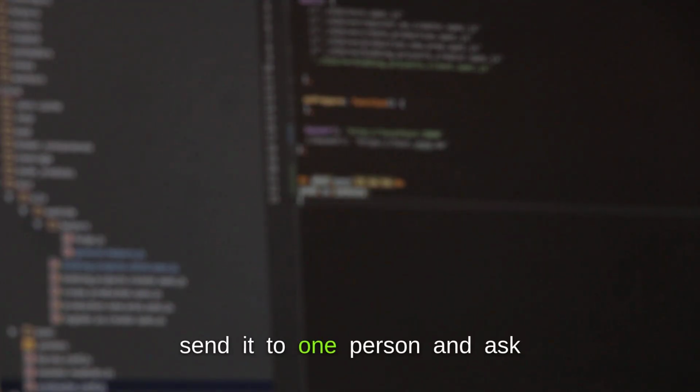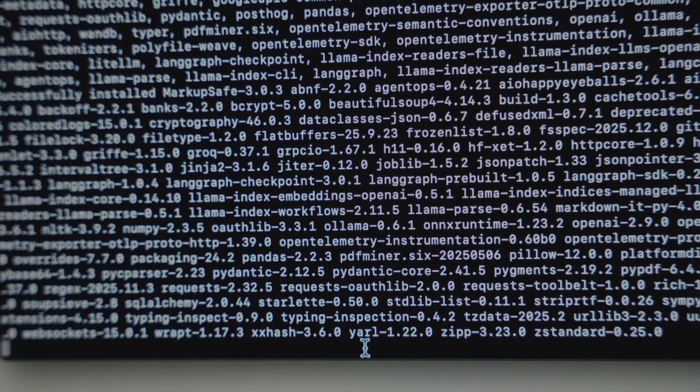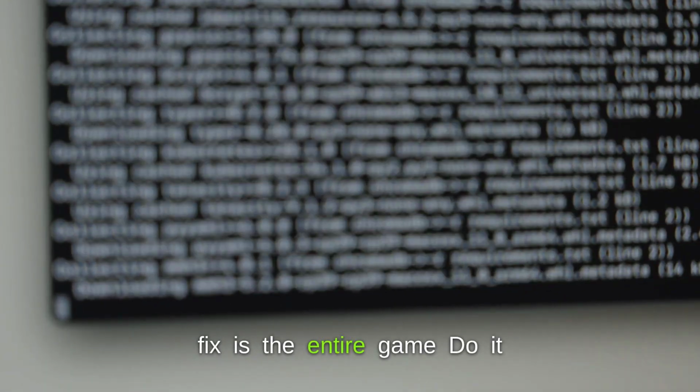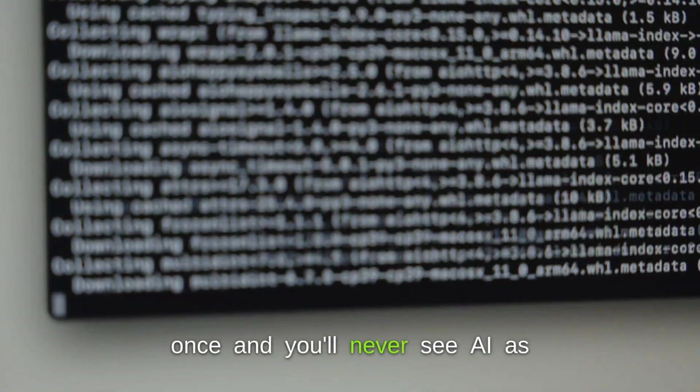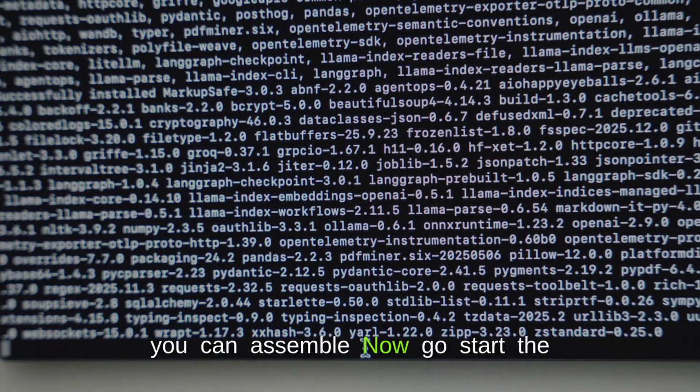So today's action: build the summarizer, then send it to one person and ask what confused them. That single loop, build, share, fix, is the entire game. Do it once, and you'll never see AI as magic again. You'll see it as parts you can assemble. Now go start the timer.